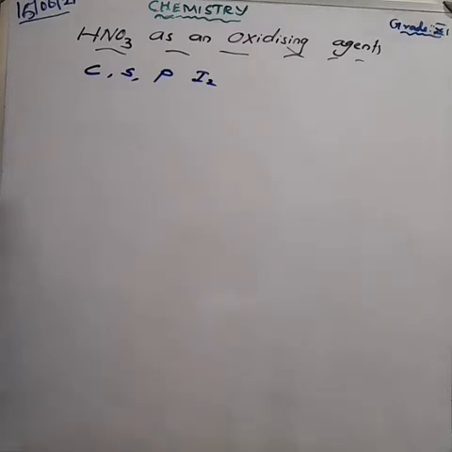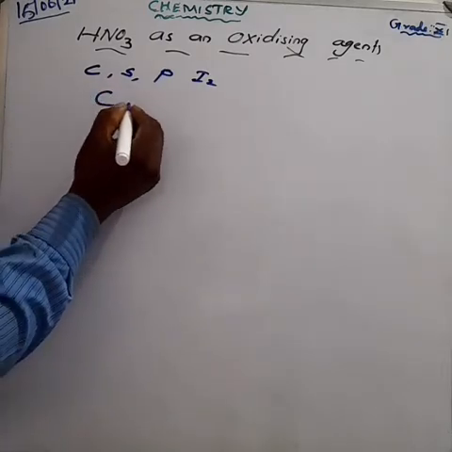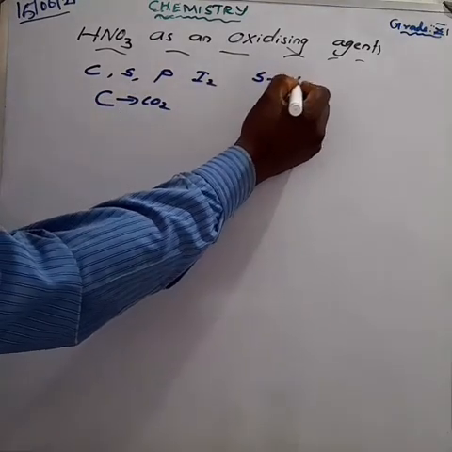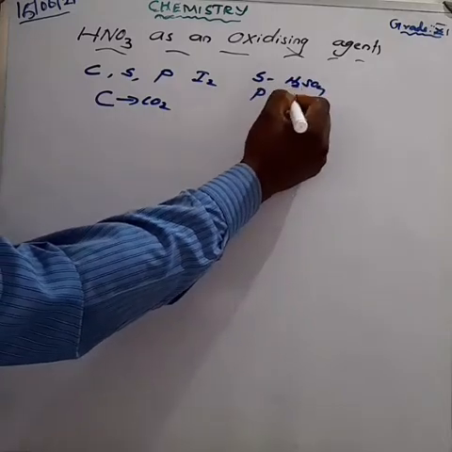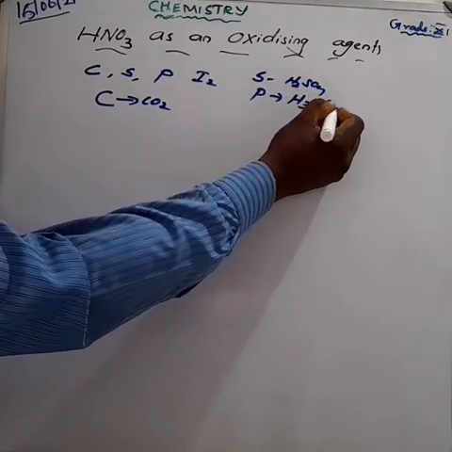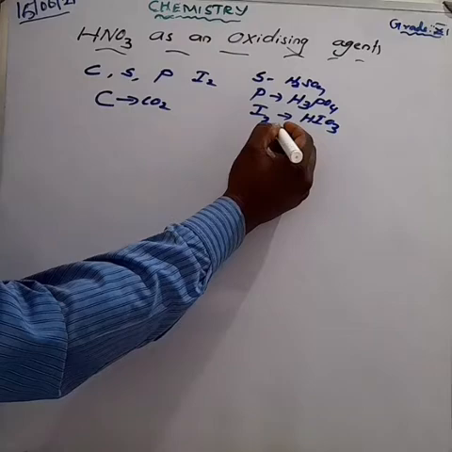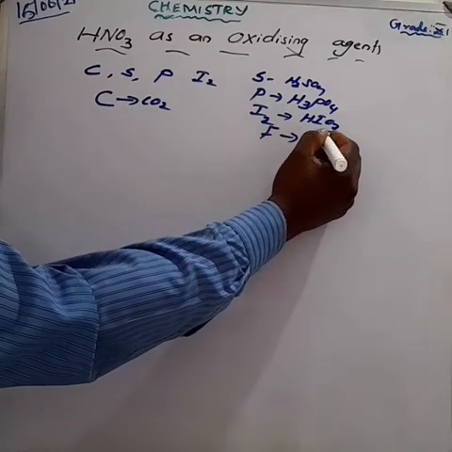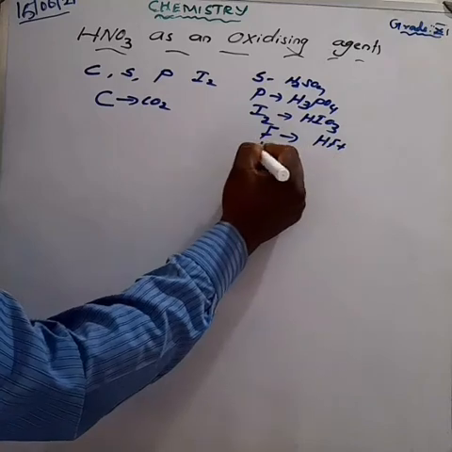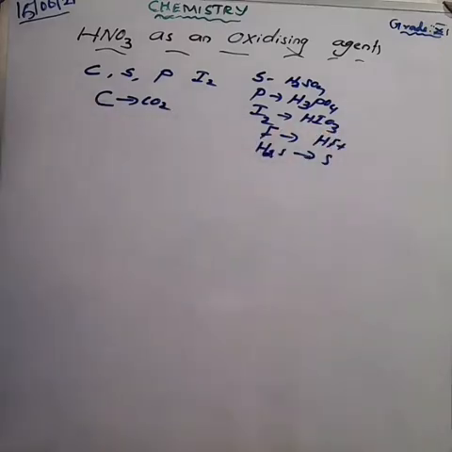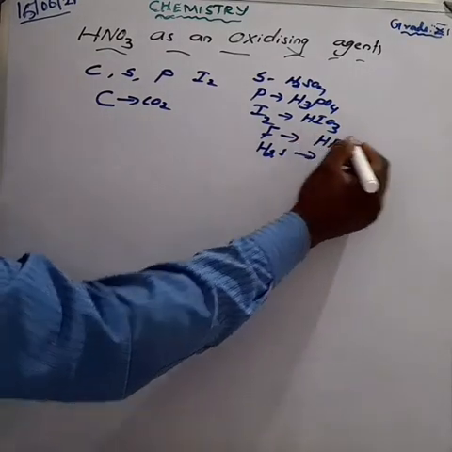Among the non-metals, carbon is oxidized to carbon dioxide, sulfur is oxidized to sulfuric acid, phosphorus is oxidized to phosphoric acid, iodine is oxidized to iodic acid, fluorine is oxidized to fluorine nitrate, and hydrogen sulfide is oxidized to sulfur. These are some reactions. My dear children, there are about 6 equations here; at least you have to learn any 2 equations, that is enough. So try to learn these.